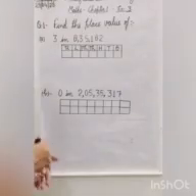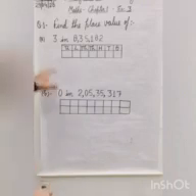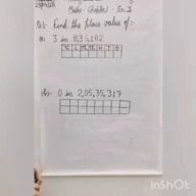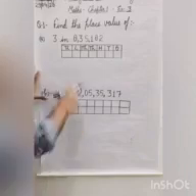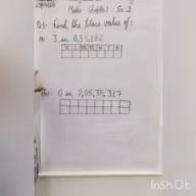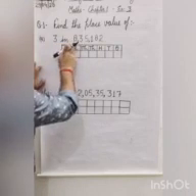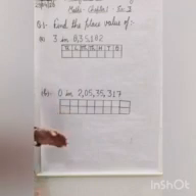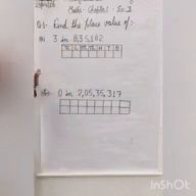Students, come to exercise 3, question number 1. Here are some questions to find the place value of the digit in the number. Let us solve. Question number 1 is: find the place value of 3 in the number 8,35,182. First, we put all the digits in their place value chart.